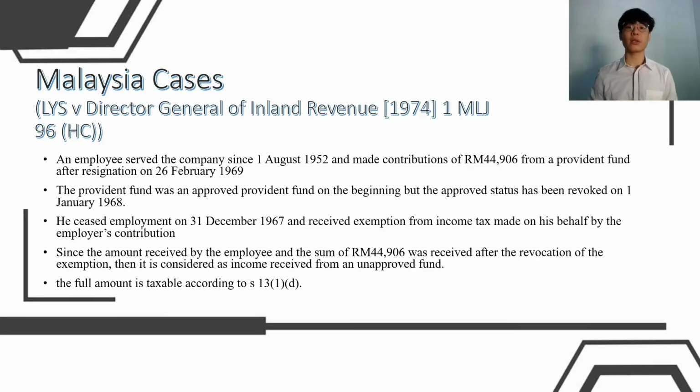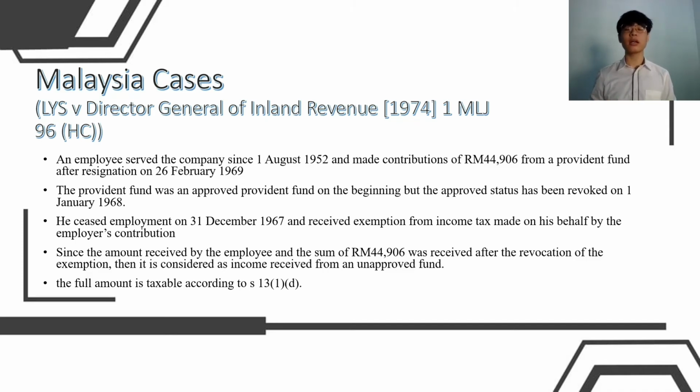In order to have a deeper understanding, let us take a look at one of the Malaysian cases, which is LYS v Director General of Inland Revenue 1974. In this case, an employee served the company since 1st August 1952 and received a contribution of 44,906 from a provident fund after resignation on 26 February 1969. The provident fund was an approved provident fund in the beginning, but the approved status was revoked on 1st January 1968. He ceased employment on 31 February 1967 and received exemption from income tax made on his behalf by the employer contribution.